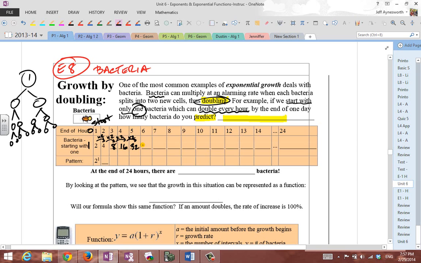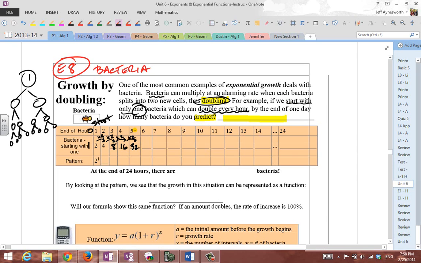And you got to keep on doubling every hour to figure out how many bacteria are present after the 24th hour. I love this example because this is a real example. This happens in real life with real bacteria. You'll see it in your science classes when you take a petri dish and put some bacteria in there and see what happens after a few hours. You'll have an unpleasant petri dish because it's going to be filled with bacteria all over the place. I can't wait for you to try that in your science classes.